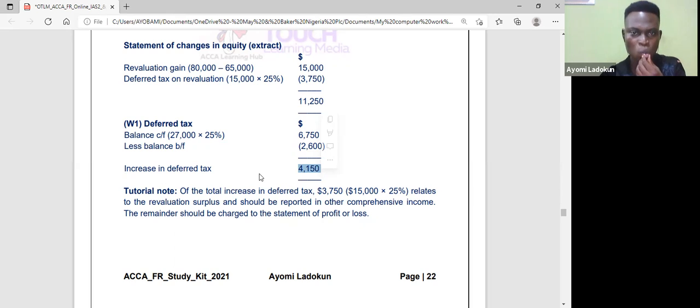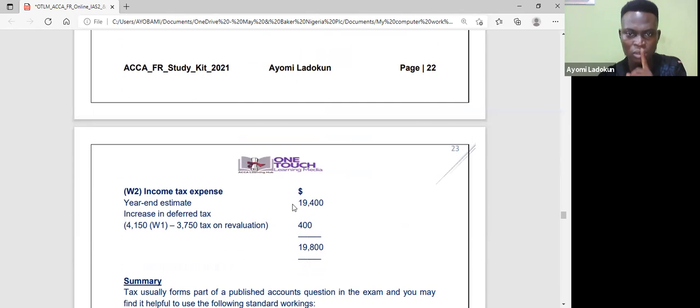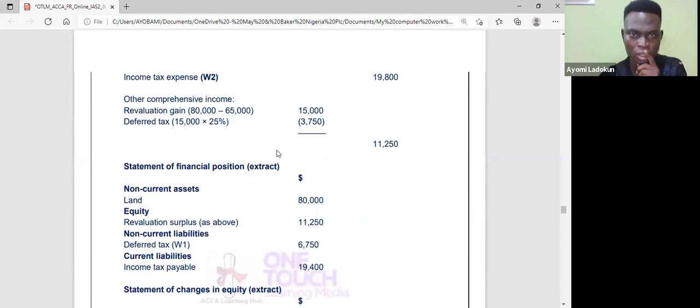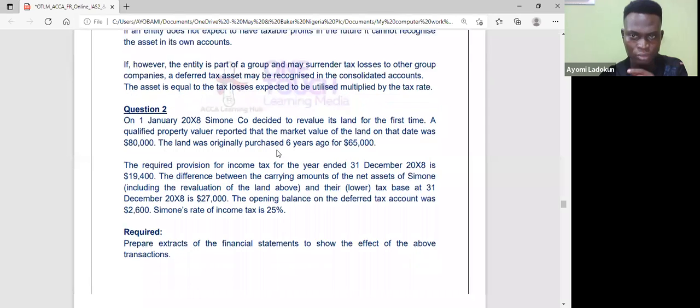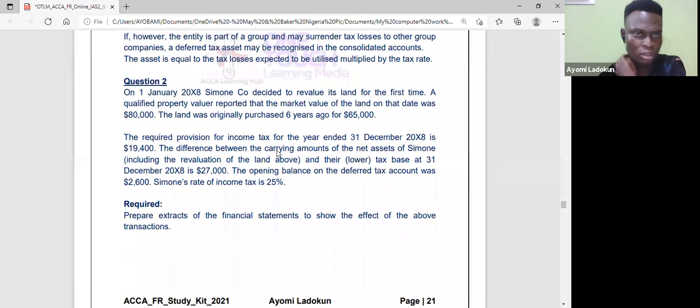How did I know that it is an increase in deferred tax? Now I'm going to show you. The year-end estimate in my income tax expense is 19.4. If you look at the question, we're given the year-end estimate.